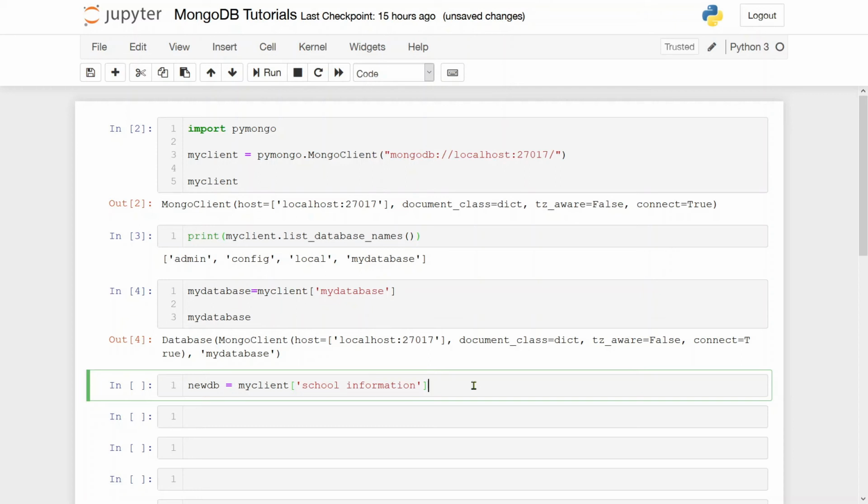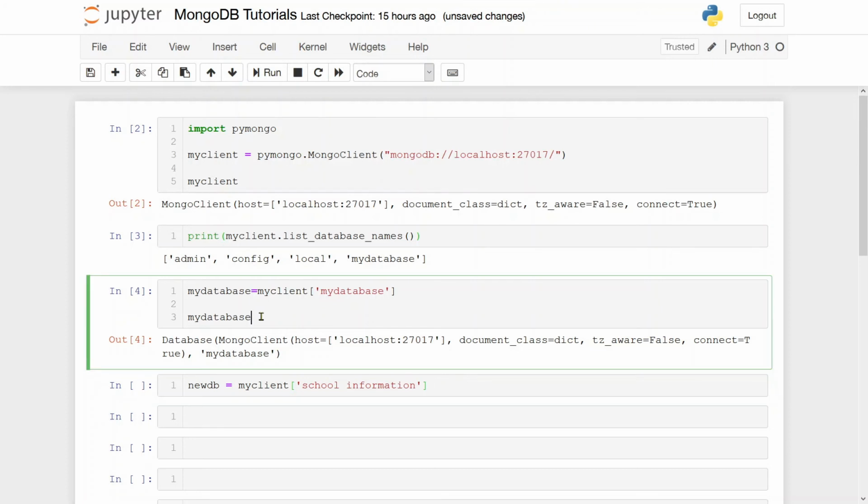But it will not show. Why not show? Because it is still empty. So this is a space management trick of MongoDB. तो इसमें क्या होता है कि अगर आप empty database create करते हो, तो जब तक आप उसमें कोई record नहीं डालते तब तक वो database होगा लेकिन उसमें कुछ होगा नहीं. So in simple sense, there will be a database created but it will not occupy any space until you store something in it. Okay, so that's how you can create a new database. Similarly, collections का भी वैसा ही scene है.